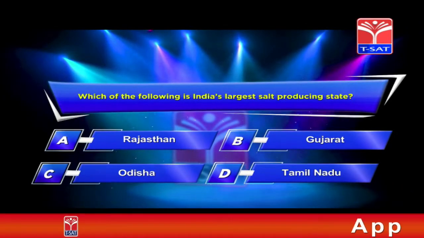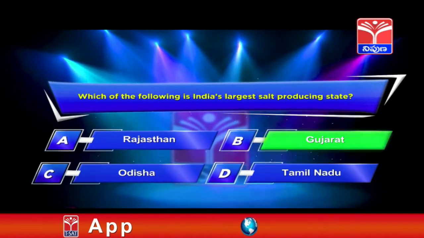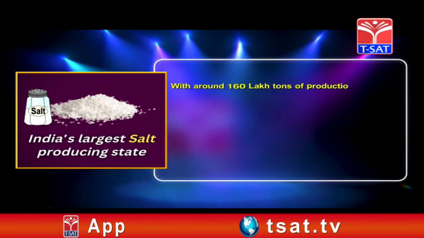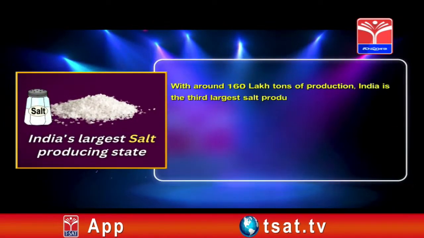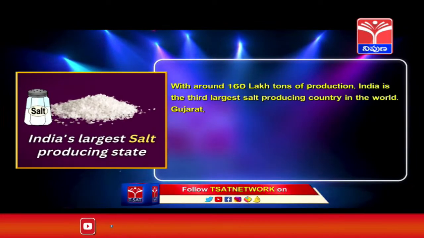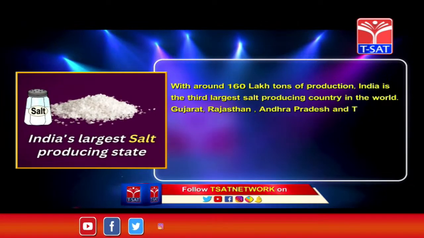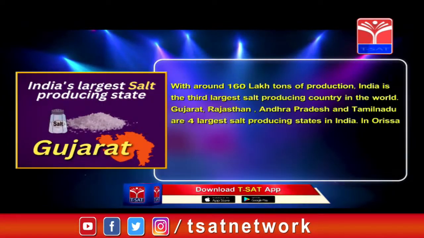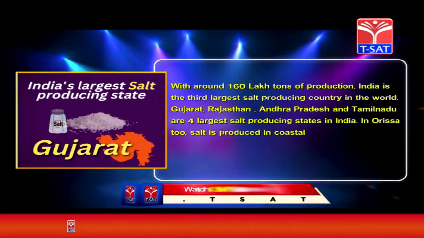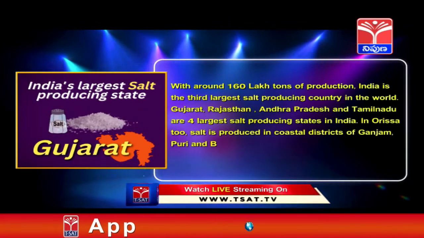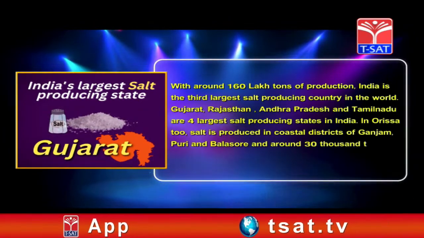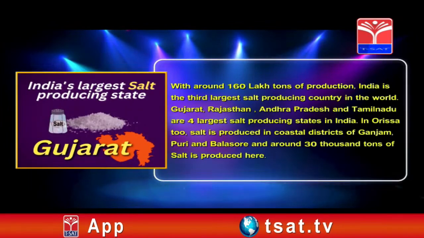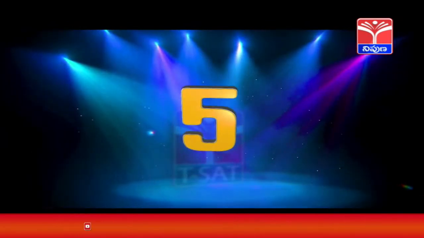The correct answer is option B, Gujarat. With around 160 lakh tons of production, India is the third largest salt producing country in the world. Gujarat, Rajasthan, Andhra Pradesh and Tamil Nadu are four largest salt producing states in India. In Orissa too, salt is produced in coastal districts of Ganjam, Puri and Balasore and around 30,000 tons of salt is produced here.